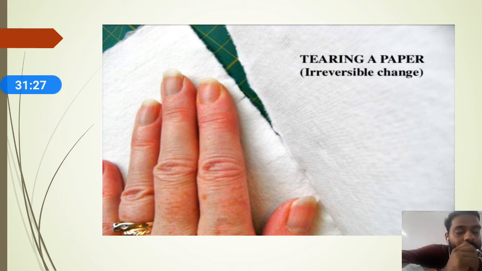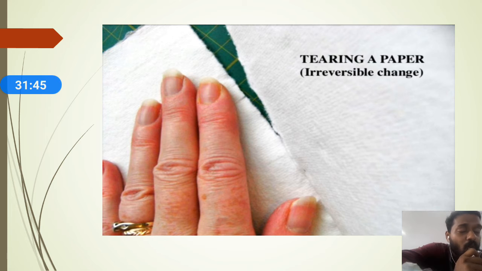That's why tearing of paper is irreversible, and it is also a physical change because no new substance is formed. Okay, now we can move on to some more examples.